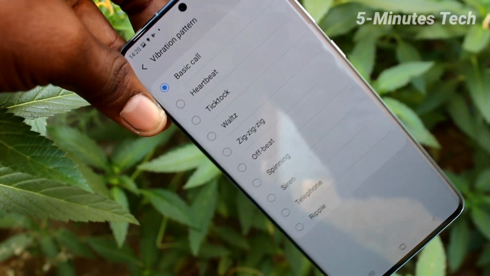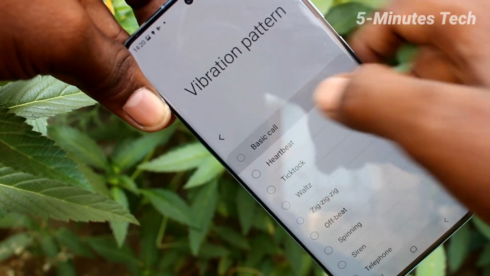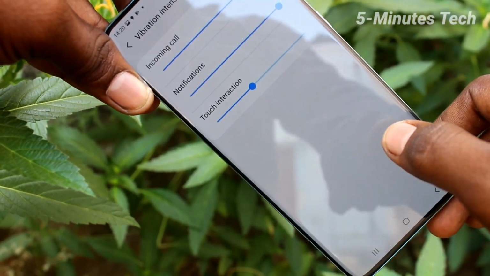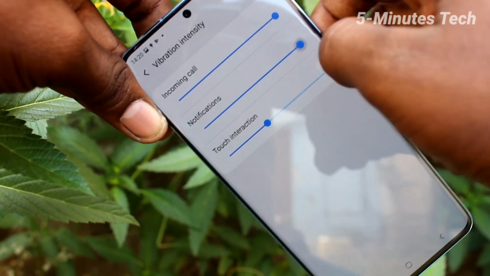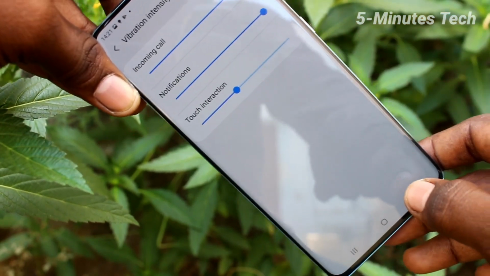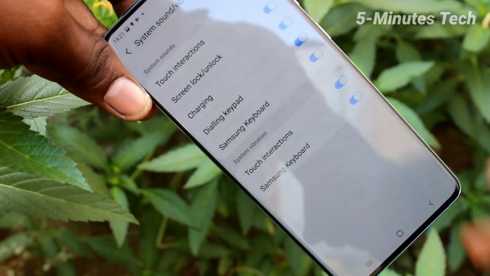Next, vibration pattern. There are several vibration patterns. Just select from the available options. Next, vibration intensity, this you can also control. Next, system sound vibration.